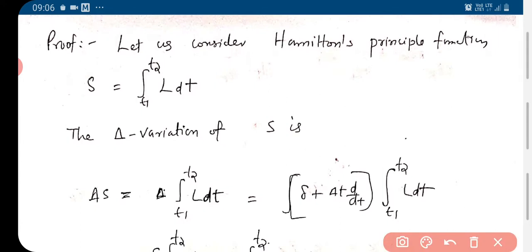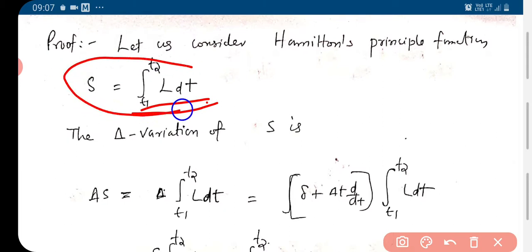We start from Hamilton's principle, the Hamilton's principle function S equal to integral T1 to T2 L dt. L, the Lagrangian, is a function of qk, qk dot and t.